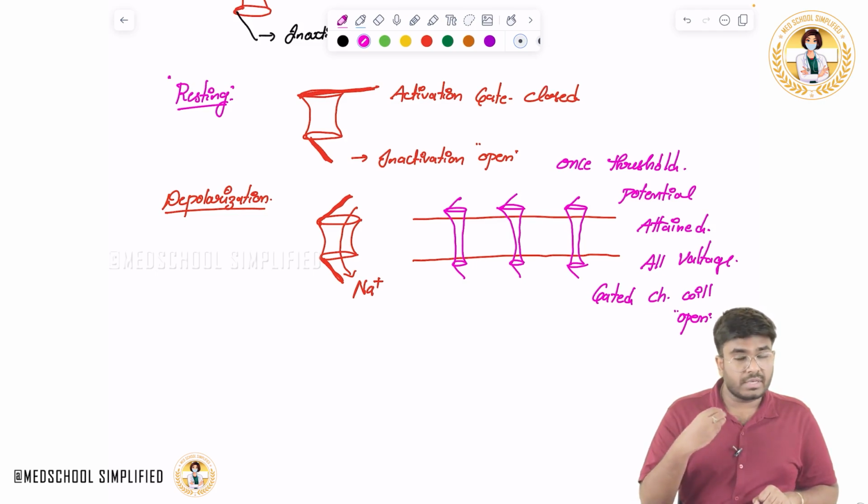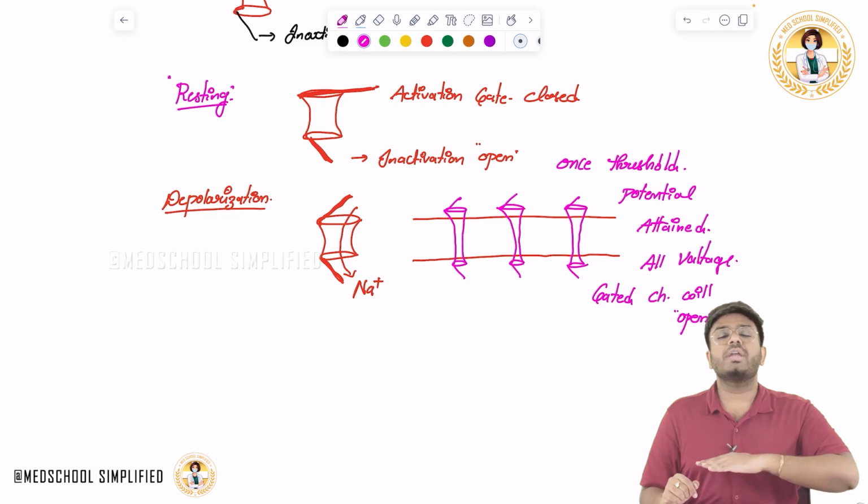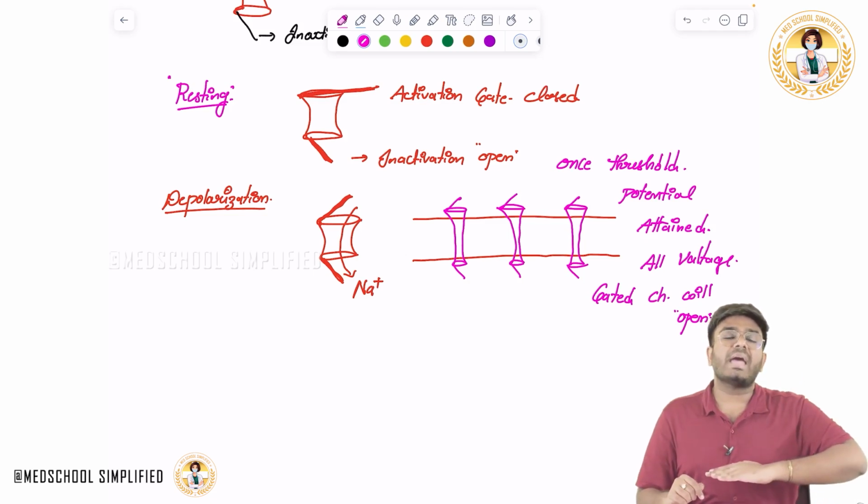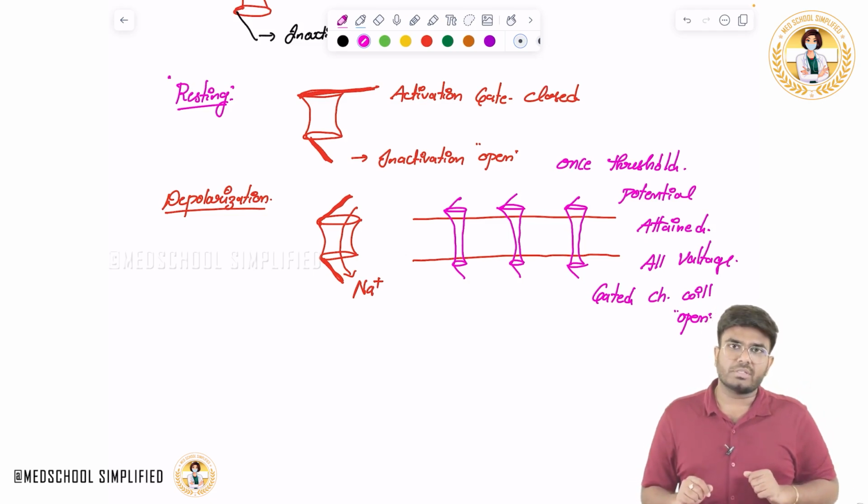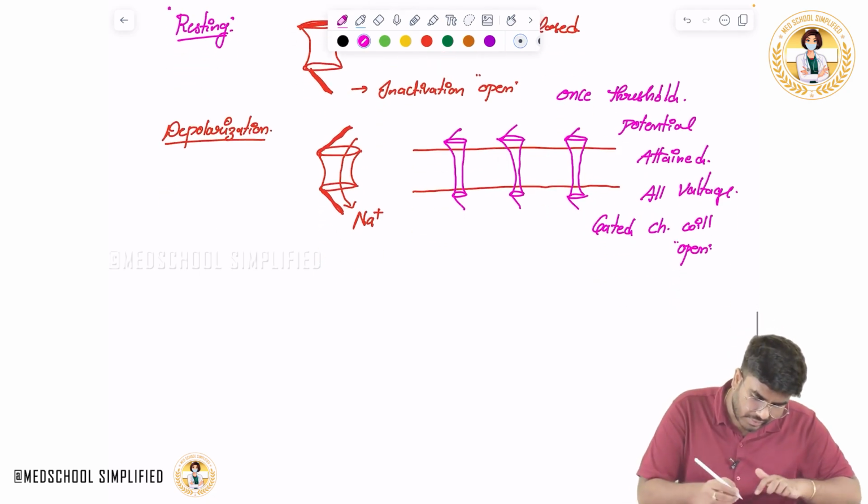Why is there influx of sodium? Because sodium is more outside the cell when compared to inside. Which gate opened during depolarization? It's the activation gate which is opened during depolarization. And during repolarization, what happened?